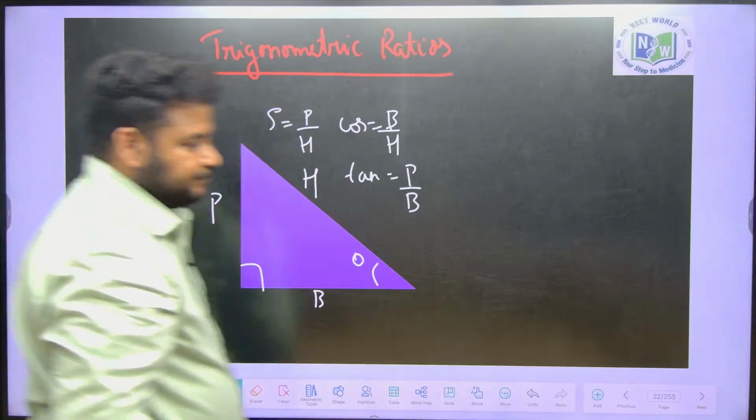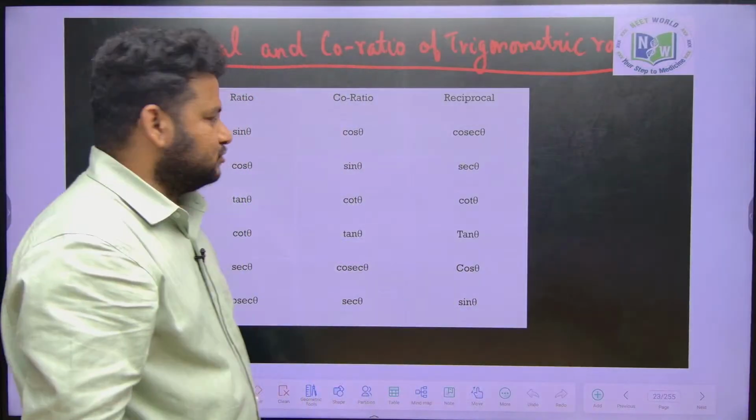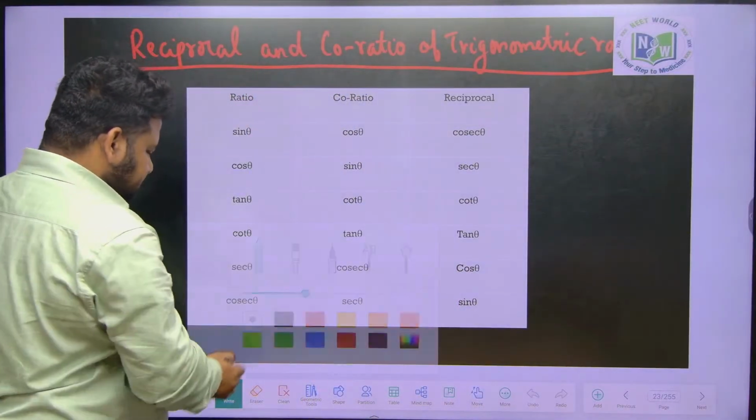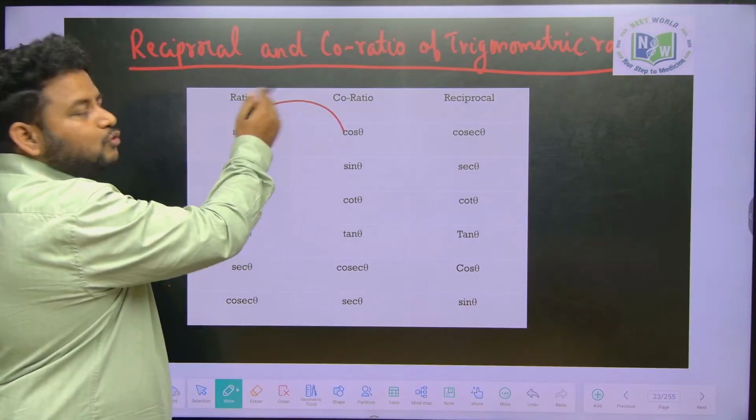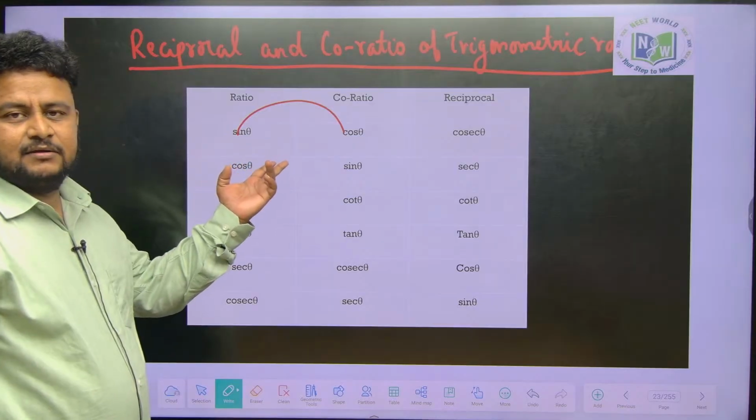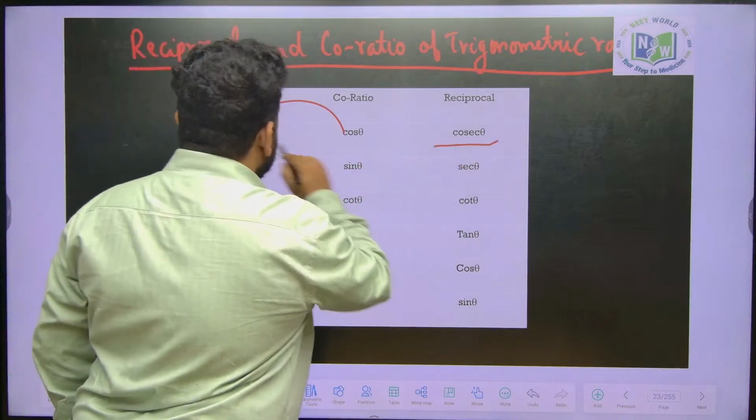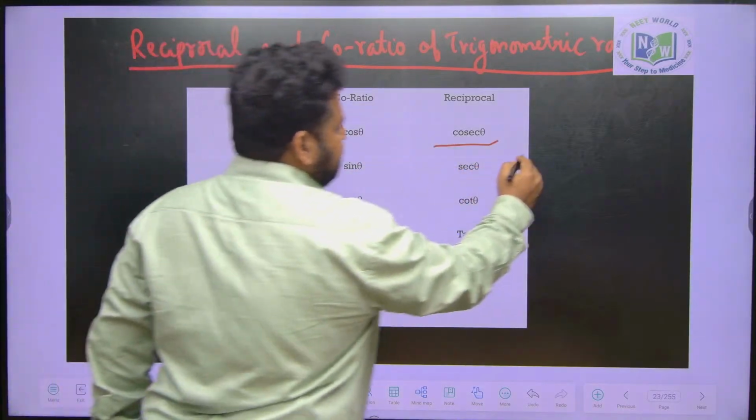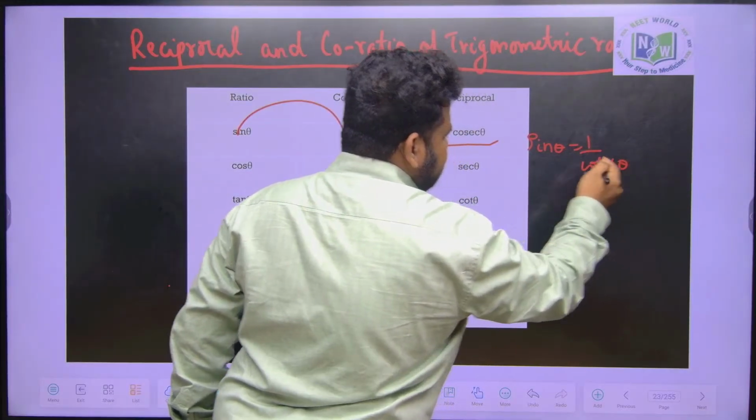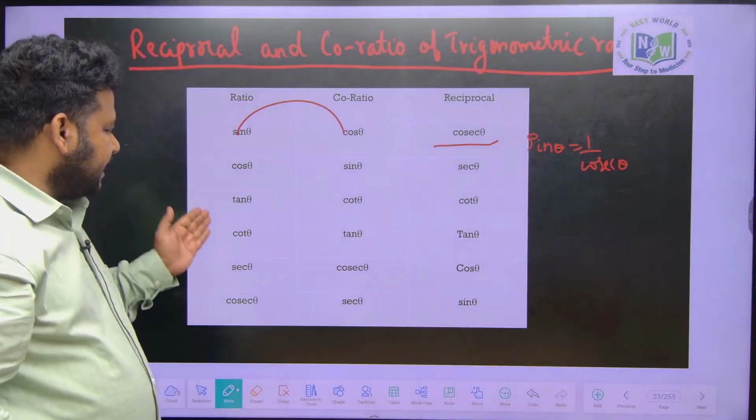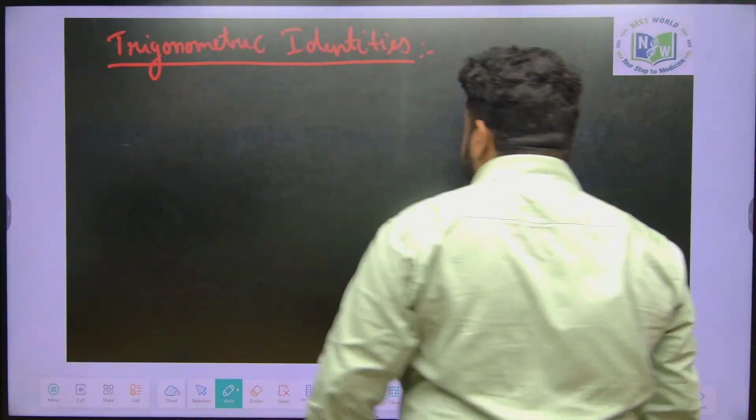they are reciprocal. Now see here, reciprocal and co-ratio of trigonometric ratios. Sin theta and cos theta, if you consider, they are co-ratios because they are directly related. That's why we call them co-ratios. You will understand when I talk about identities. This is reciprocal. For sin theta, the reciprocal is cosecant theta. That is, sin theta can be written as 1 by cosecant theta, which you already know, you have studied this in your 10th standard. Similarly for cos, tan, cot, secant and cosecant. I am not going in depth about this because you already studied it in 10th standard.